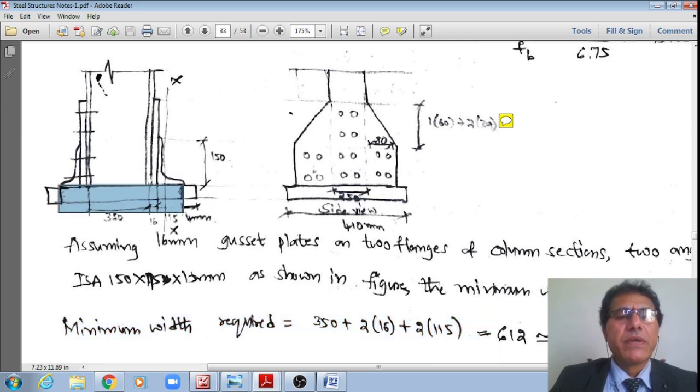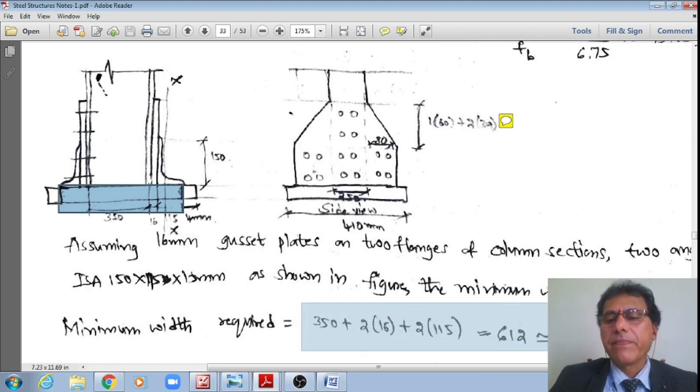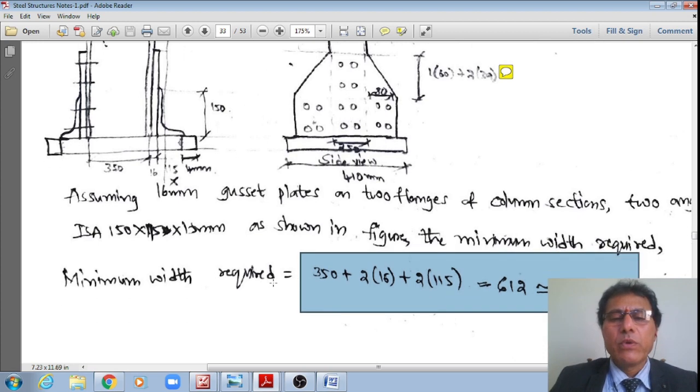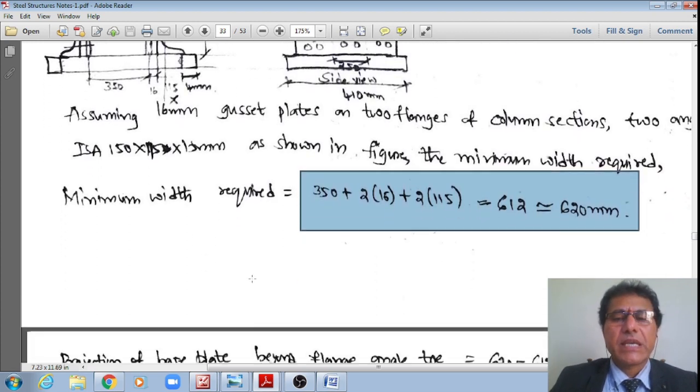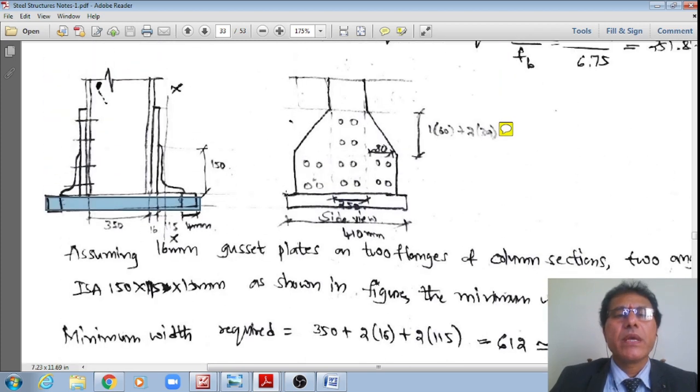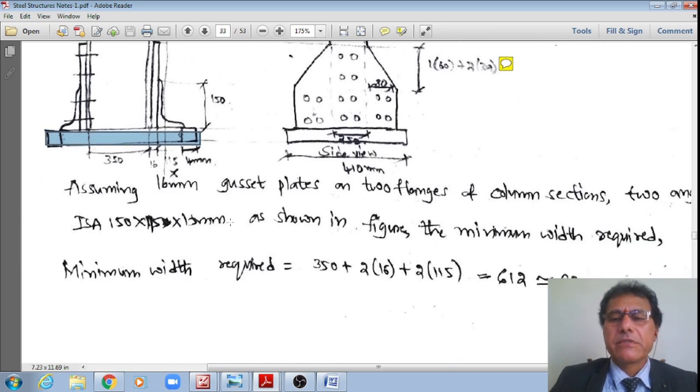This is the minimum width required. It works out to at least 612 mm, or say a more appropriate value, 620 or 630. Now I'm saying 620. Therefore, I'm fixing this width as 620 mm for this gusseted base.